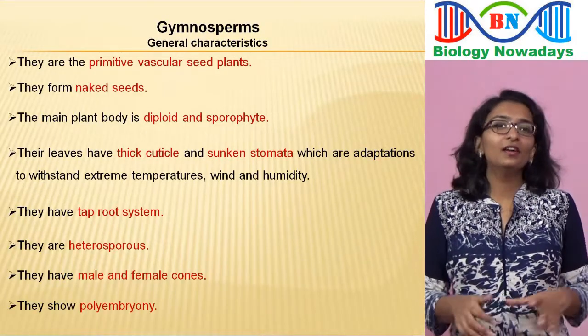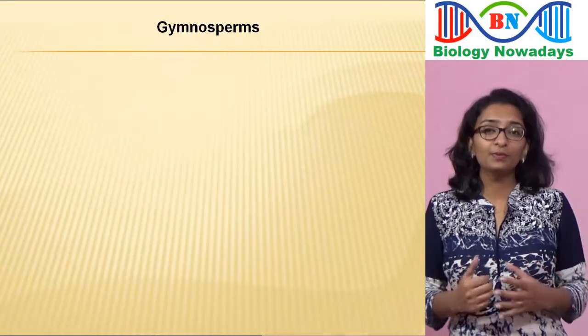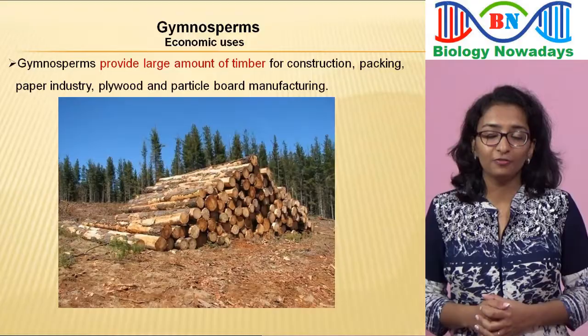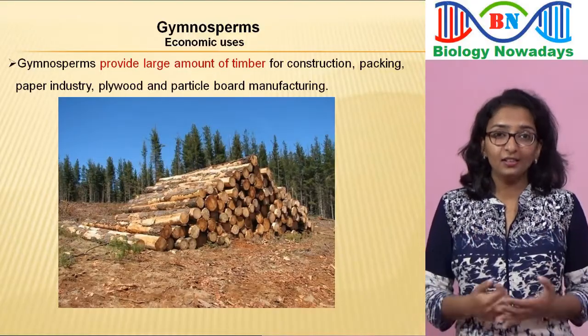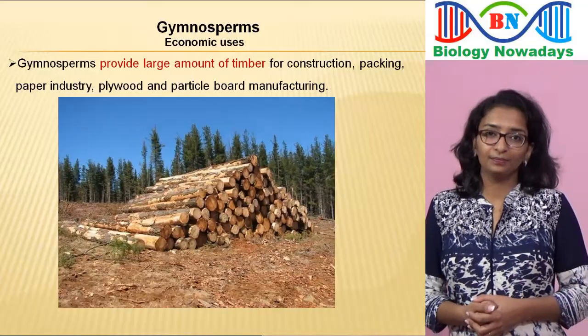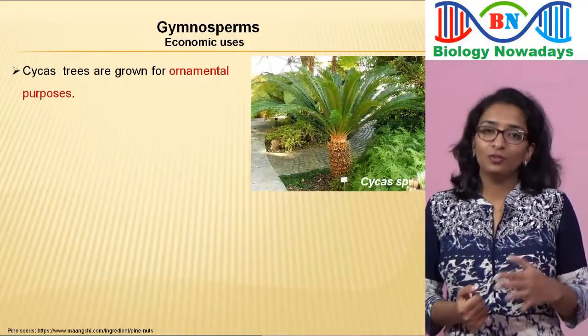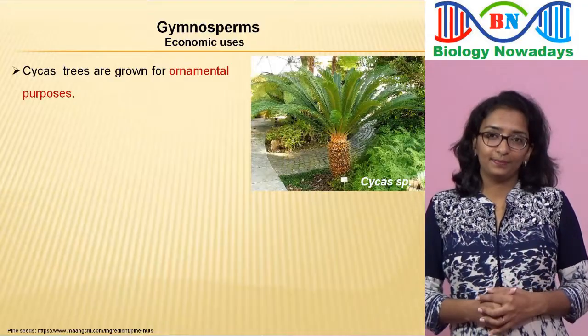Before we conclude, here are some economic uses of the gymnosperms. Gymnosperms provide large amount of timber for construction, packing, paper industry, plywood and particle board manufacturing. Cycas has palm-like leaves and so they are grown for ornamental purposes.